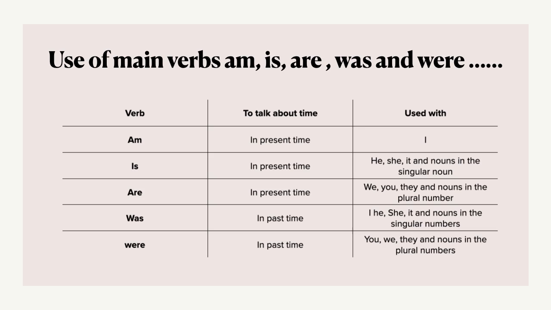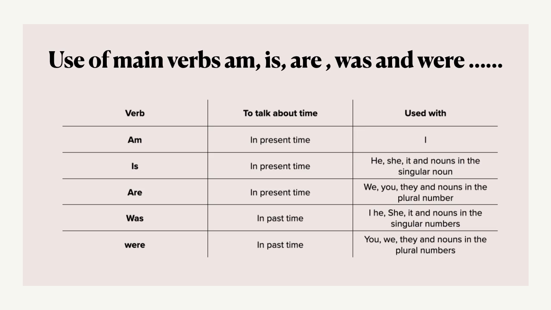She was absent yesterday. It was not well. So this was is used in past tense. And were is used with plural nouns. So you were, we were, and they were.